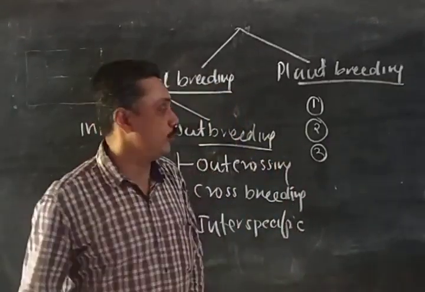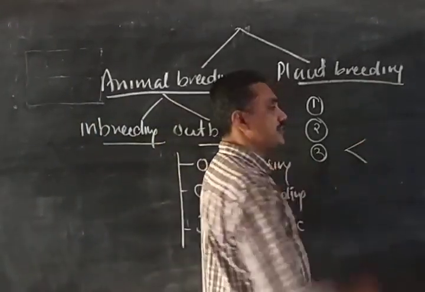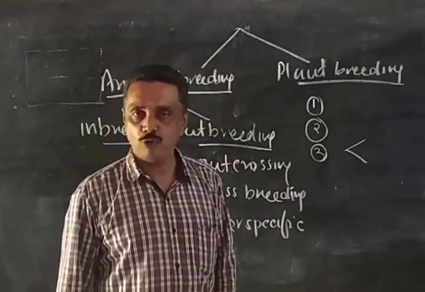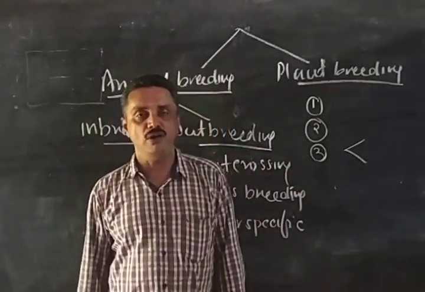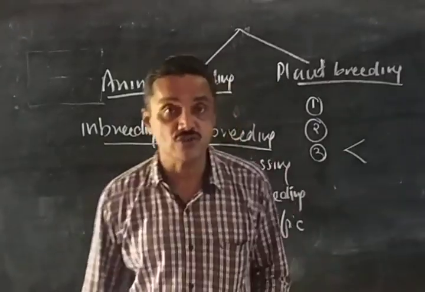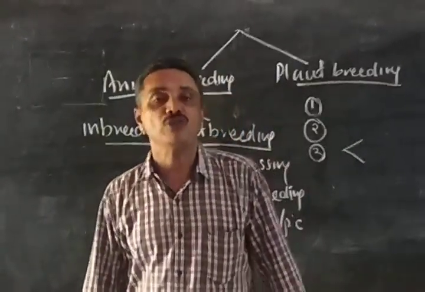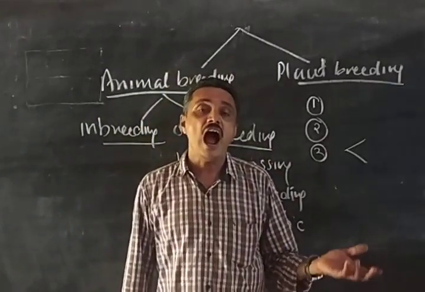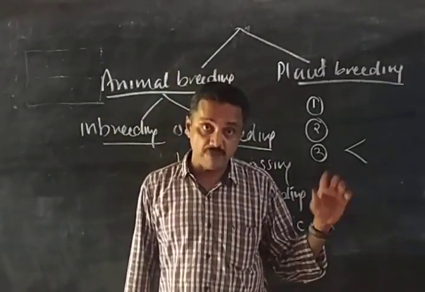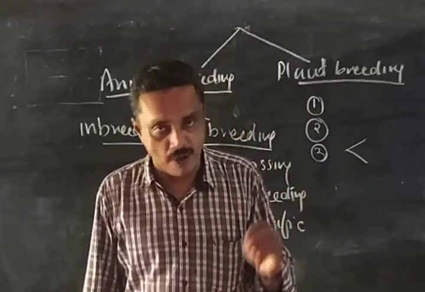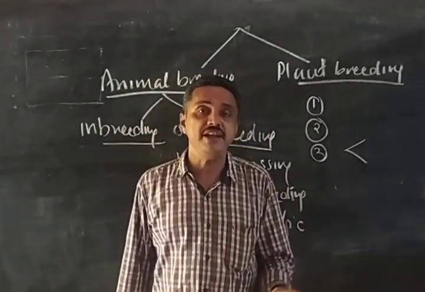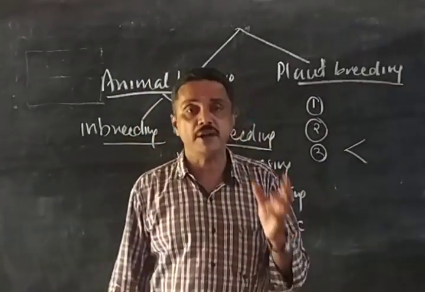During that, we are doing 2 things. Remember that: emasculation and bagging. You remember the 2 points: emasculation, bagging. Removal of anther from a bisexual flower is called emasculation, and it is covered by a polythene bag. Emasculation is to prevent self-pollination. Bagging is done to prevent the unwanted pollen grains.